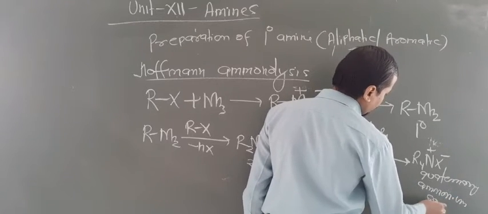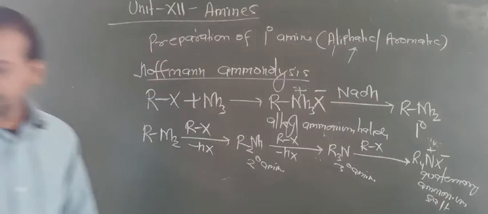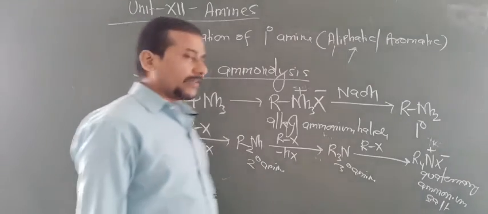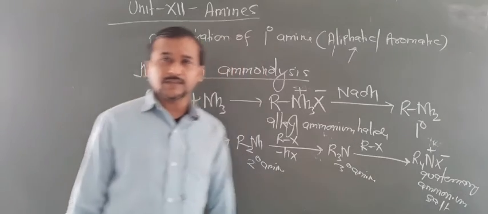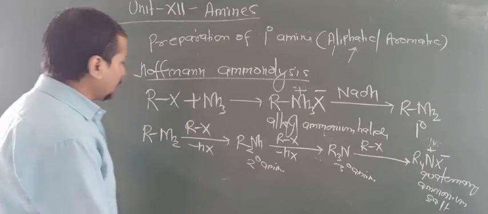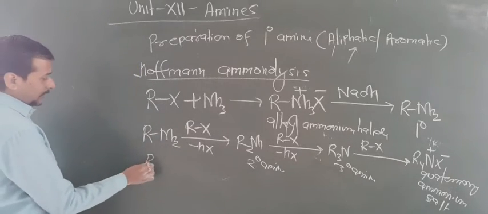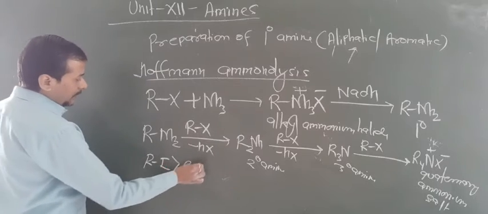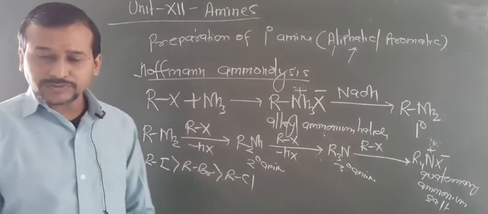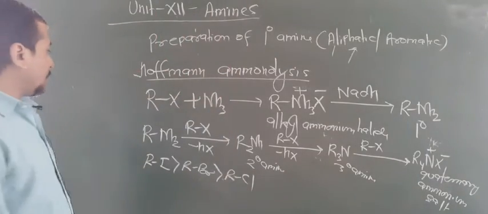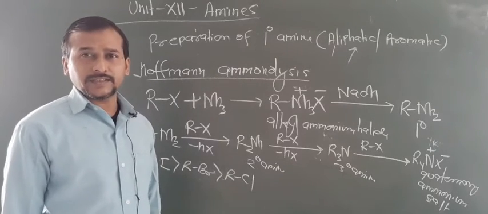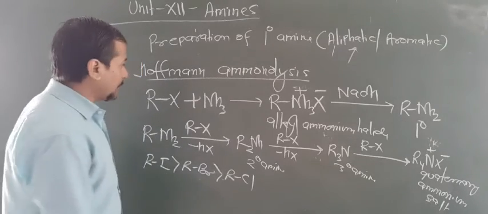Ammonium salt. So by this way you can get 1 degree, 2 degree, 3 degree, 4 degree and quaternary salt mixture. So that's why this method is not preferred for preparation of 1 degree amines. Now the reactivity order for these reactions of alkyl halide is RI is more reactive than RBr, RBr is more reactive than RCl. One more question may be raised, why this method is not preferred? Because this gives a mixture of 1 degree, 2 degree, 3 degree and 4 degree amines. So that's why this is not preferred.